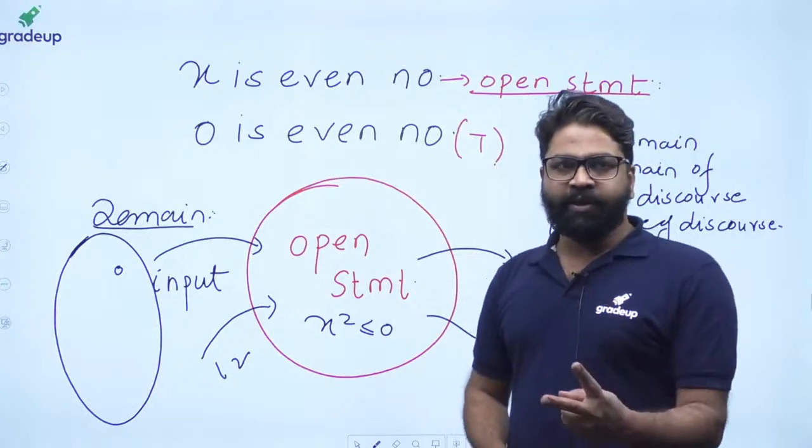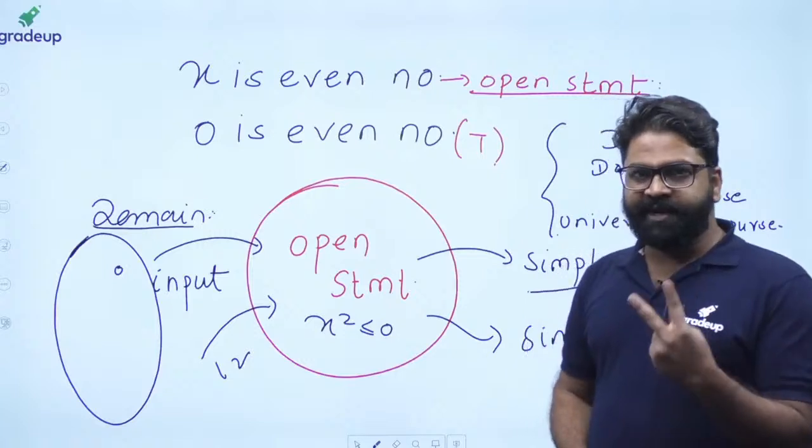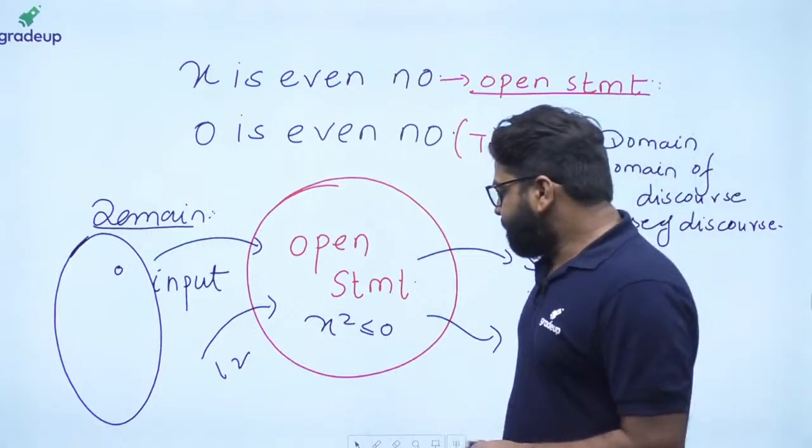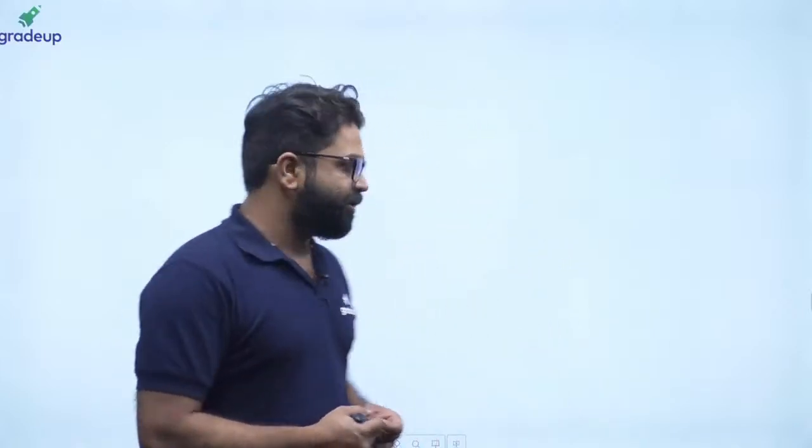So I defined two things. One is called the open statement, and the second thing is called the domain. Now, sir, my doubt is why it is called predicate logic. So let's focus on that. Why is it called predicate logic?